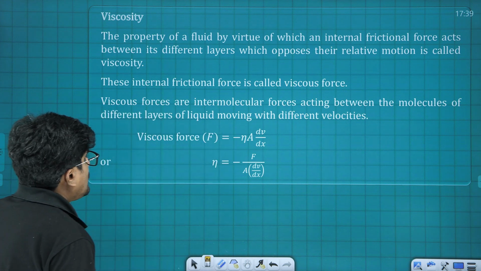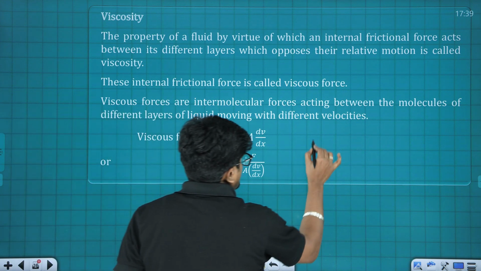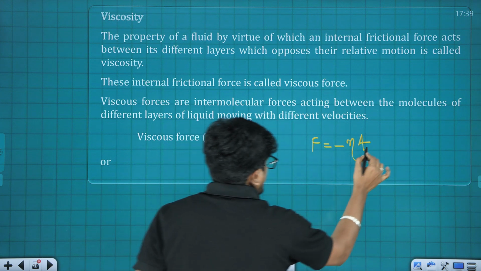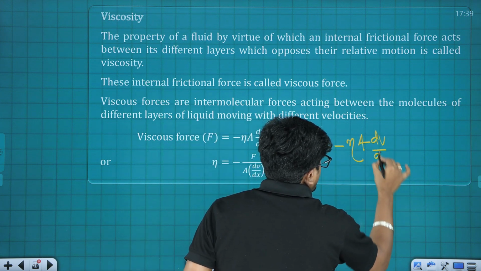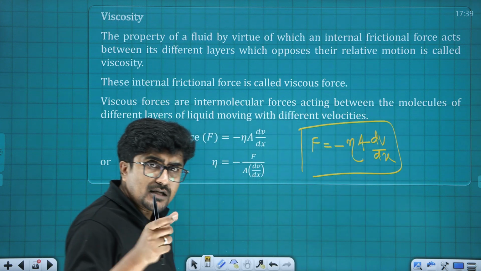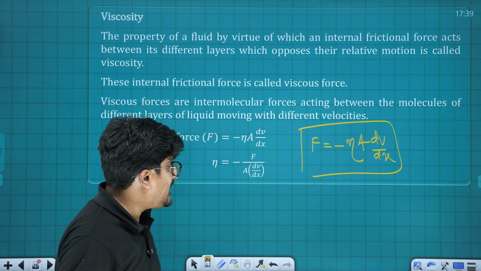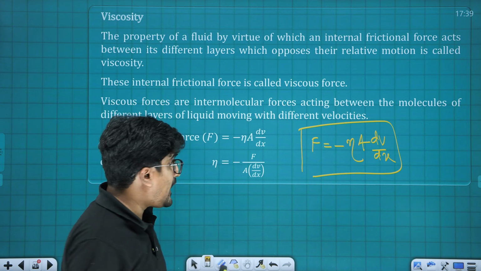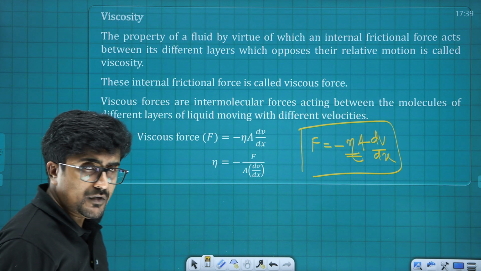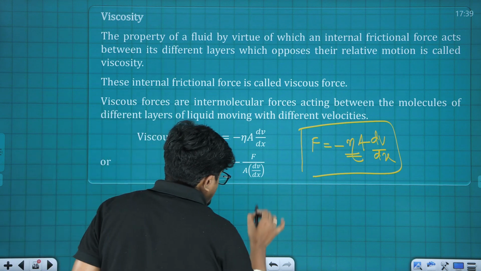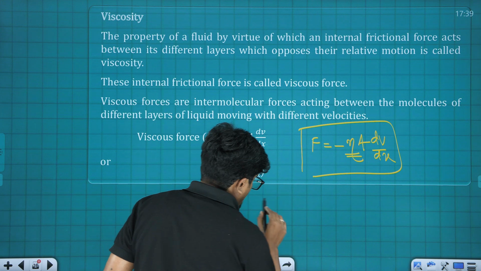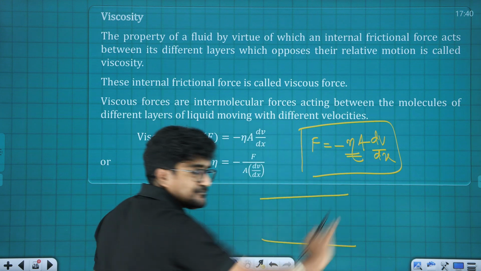There viscous force F is equal to minus of eta times A into dV by dx, where dV by dx is known as the velocity gradient, A is the area of contact and eta is the coefficient of viscosity.